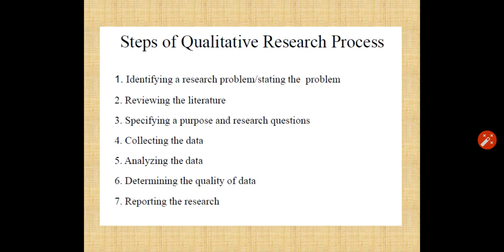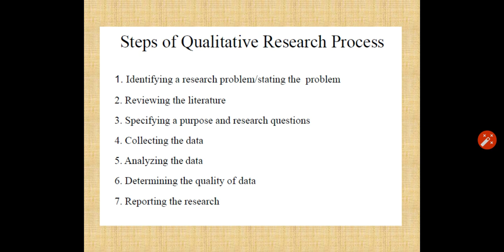So let's talk about the steps of the qualitative research process. There are 7 steps. The first one is identify a research problem or state the problem. So first you have to identify the problem on which you have to perform the research. Second one is reviewing the literature. Third one is specifying a purpose and research question. What is the purpose of the research and what are the research questions?